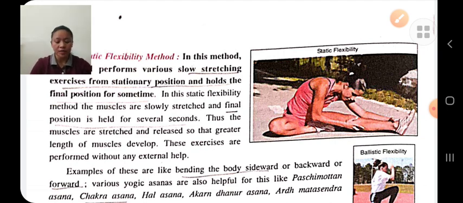In static flexibility training methods, we perform slow stretching exercises from a stationary position and hold the final position for some time. Example, chakrasana, halasana.